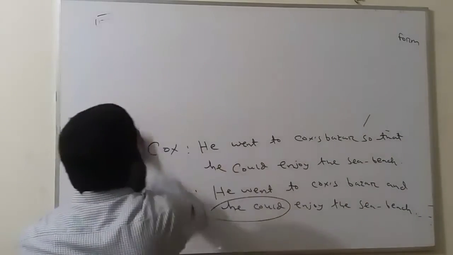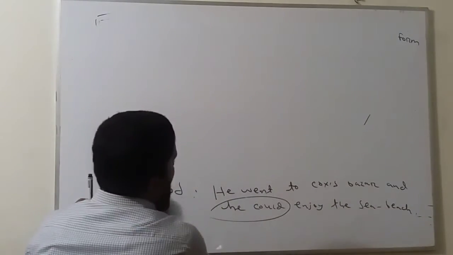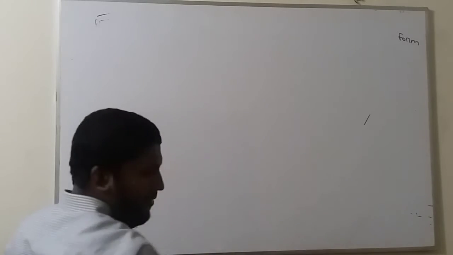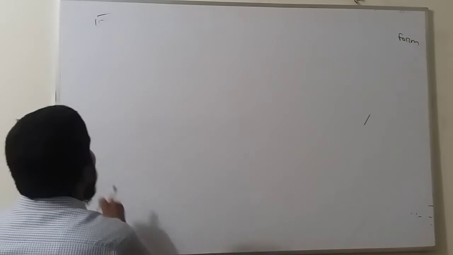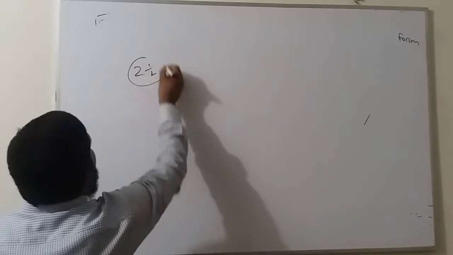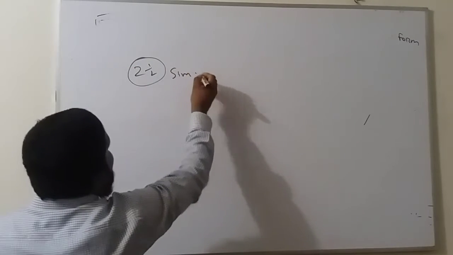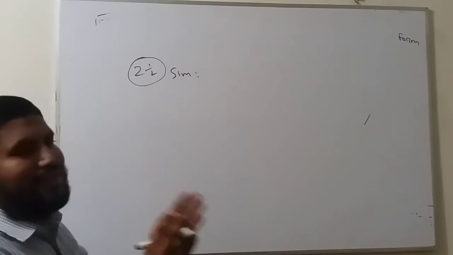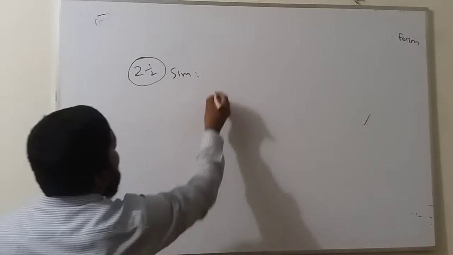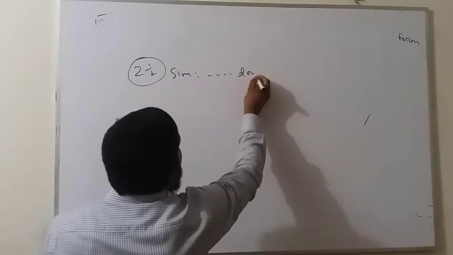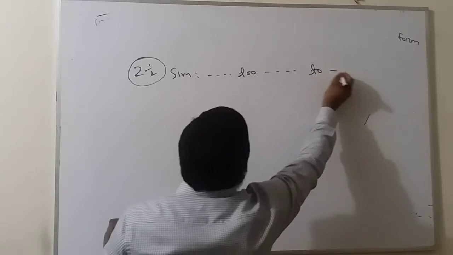Before writing rule 3, I am going to discuss the rule of 2 and a half. 2 and a half means 2 and a half. It is also the rule of 2. It is related to the rule of 2. 2 and a half: in simple, there are 2.